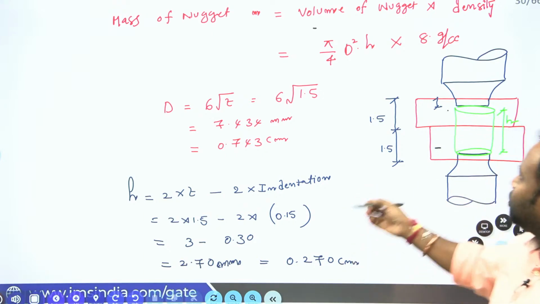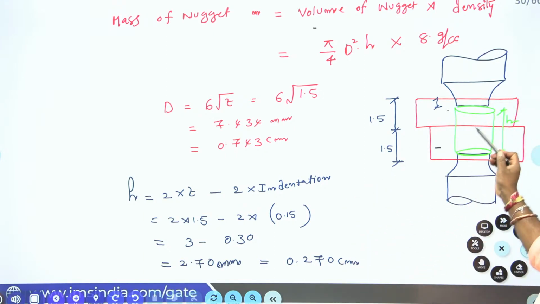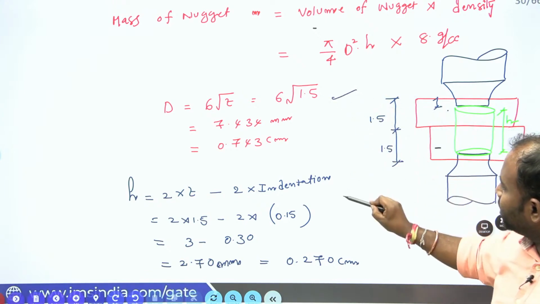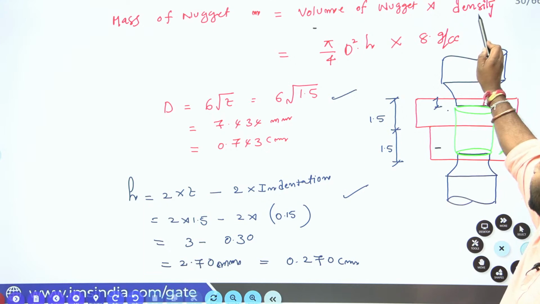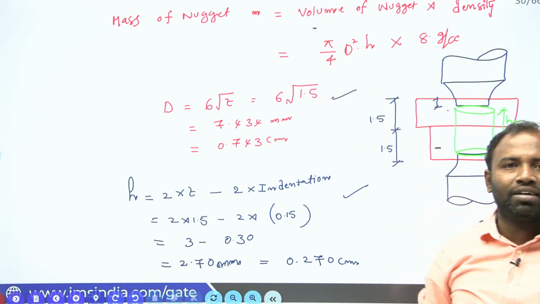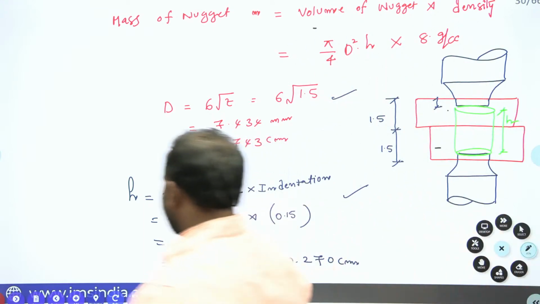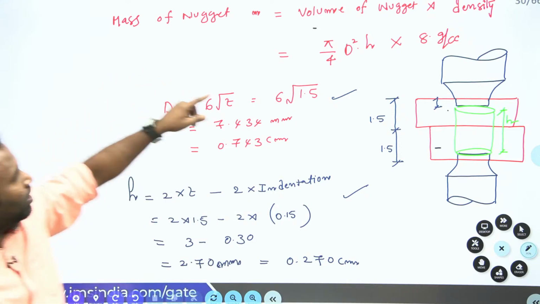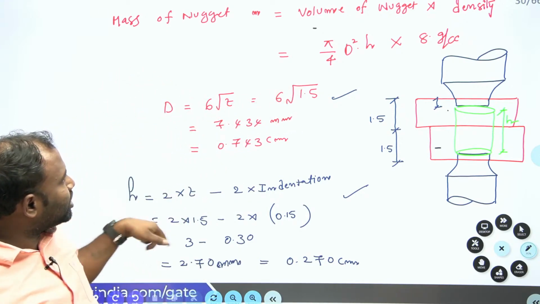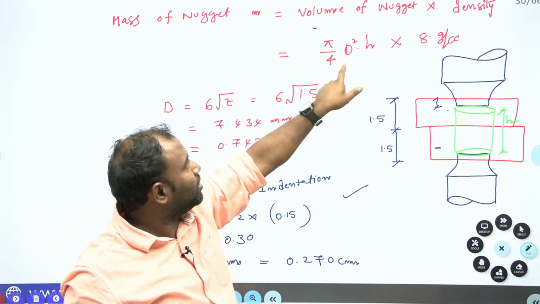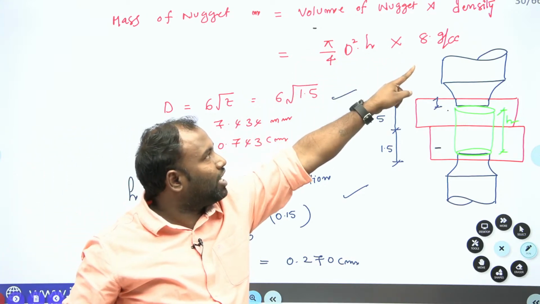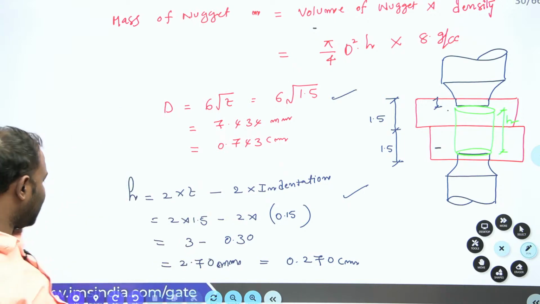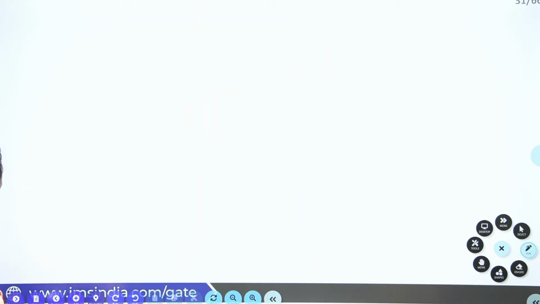Right. Now that is why, for getting the mass of the nugget, I am calculating the volume of the nugget by using the diameter and the height, and then density, so that I can get the mass of the nugget. Right, guys? Now let us go for calculating the mass of the nugget. As we have derived all the values, D we got, H we got, and also density we got, so we will get the mass of the nugget. Now let us go for that.